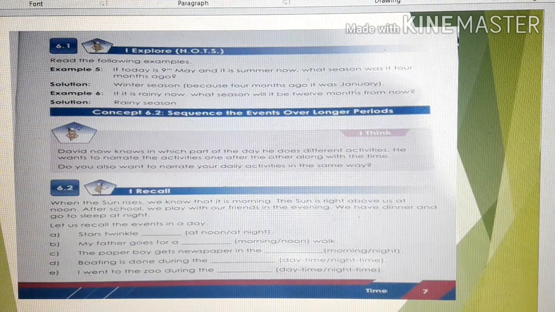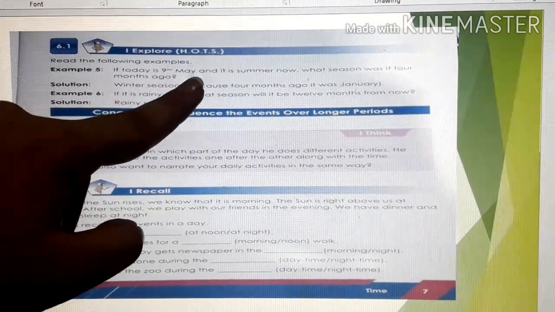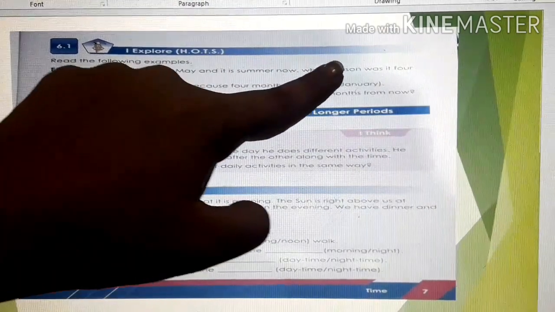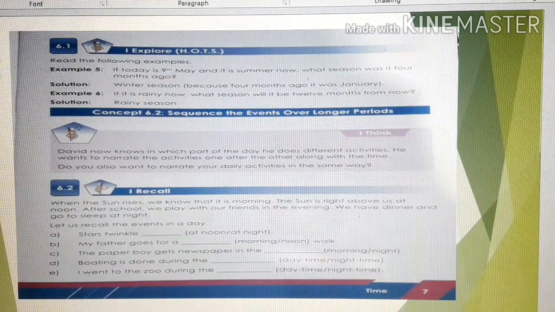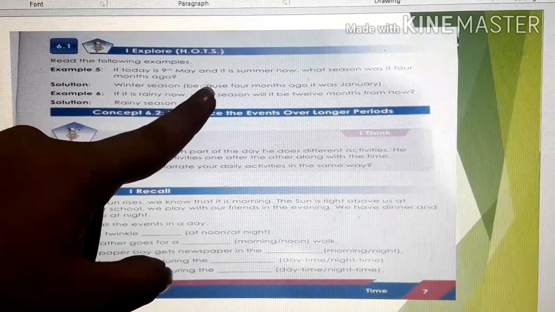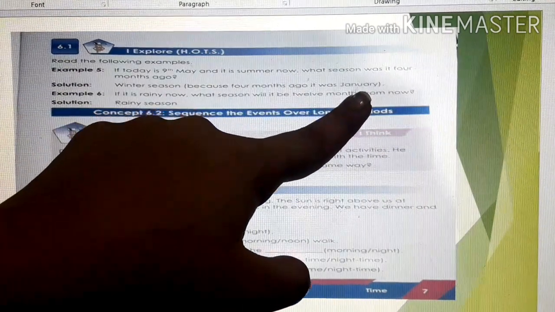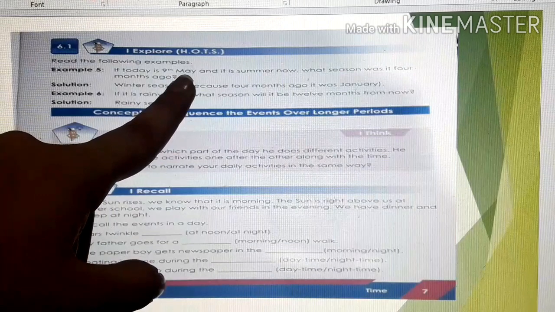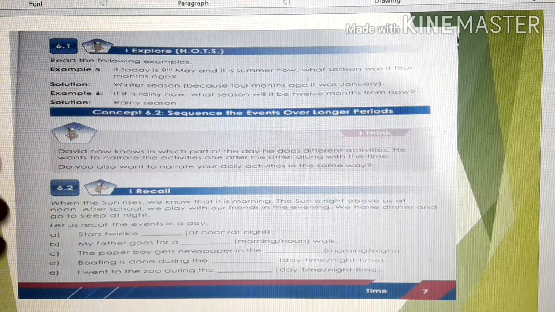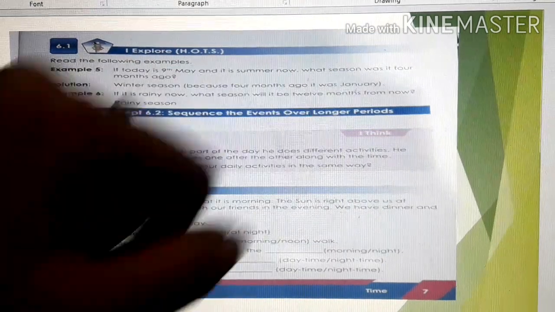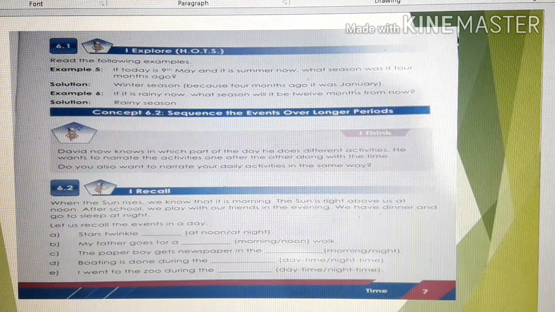Next, the last example is, if today is 9th May and it is summer now, what season was it 4 months ago? 4 months ago, children, what season was it? Winter season, because 4 months ago it was January. Now it is May. If you go back 4 months, you will get January. So January comes under which season? Winter season. Clear?